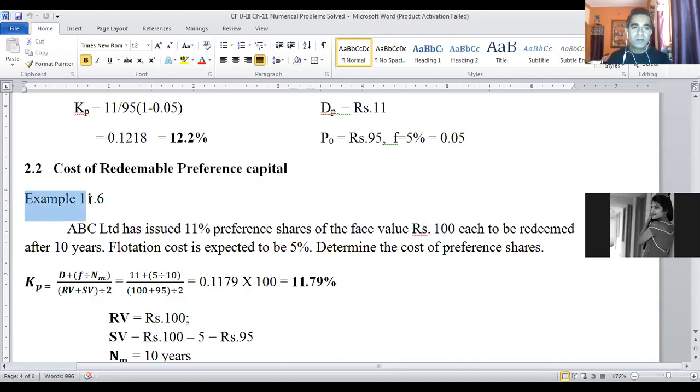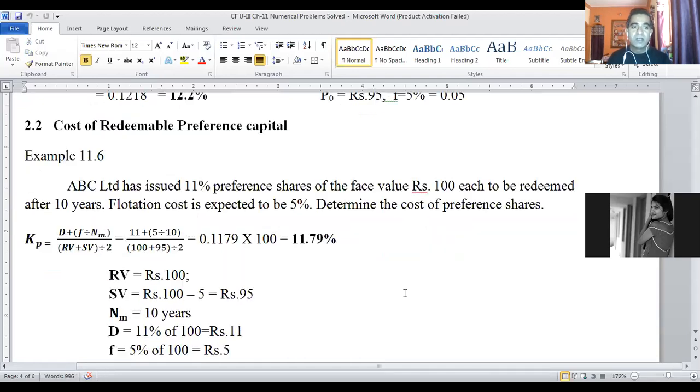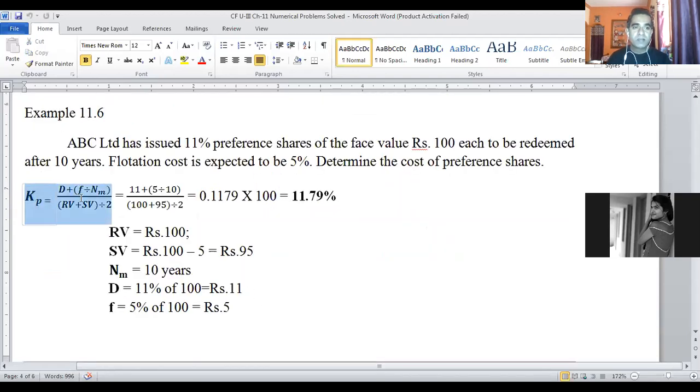In example 11.6, ABC Limited has issued 11% preference shares of the face value of 100 rupees each, to be redeemed after 10 years. Flotation cost is expected to be 5% of the face value, and determine the cost of preference shares in this case, where the face value of the preference shares is redeemable or refunded after 10 years. For this we are going to use a different equation altogether, which you can see carefully.